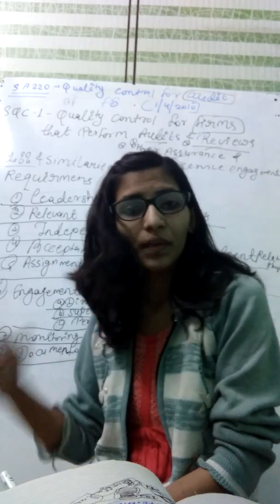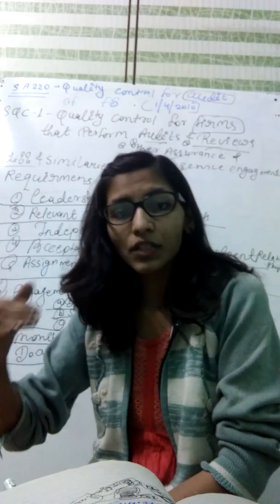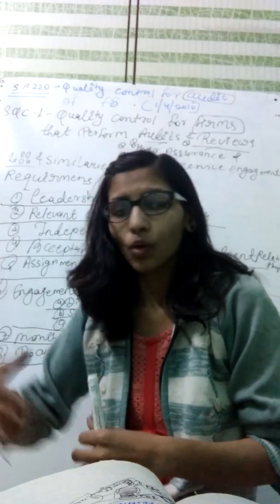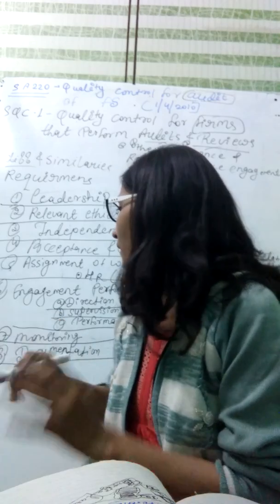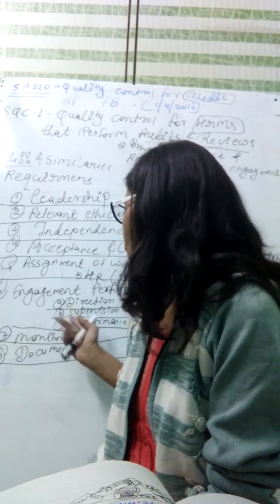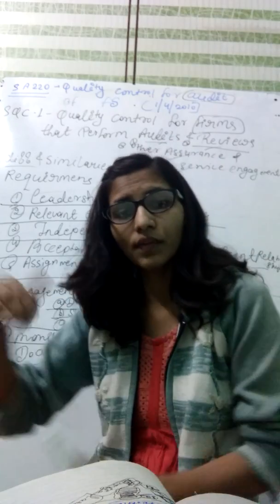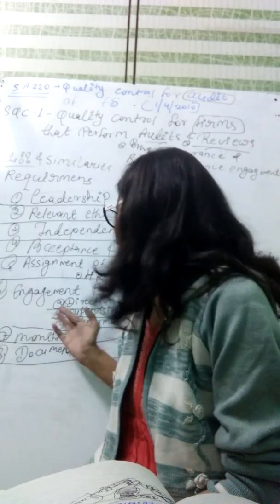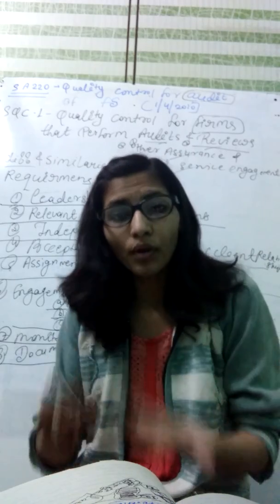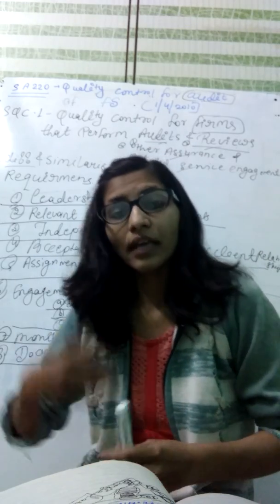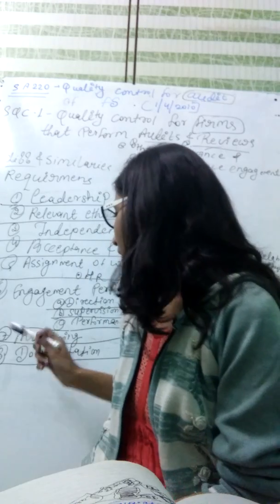And then supervision checks whether the firm's policy and procedure is properly followed or not. The terms direction, supervision and performance are used simultaneously. Direction is given in the firm's policy and procedure, then supervise whether the policy and procedure are followed accordingly, then perform. If there is non-performance, then take appropriate action on that particular situation.